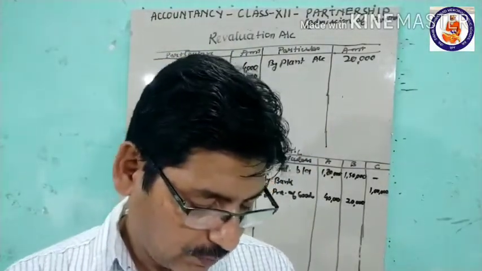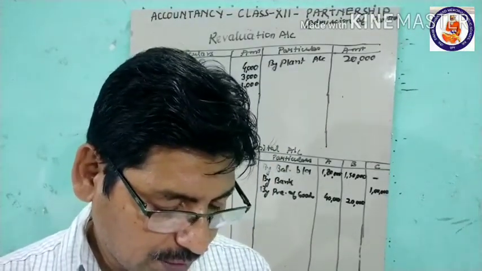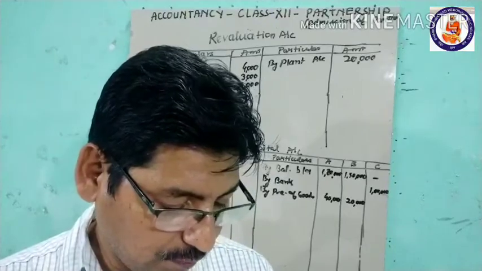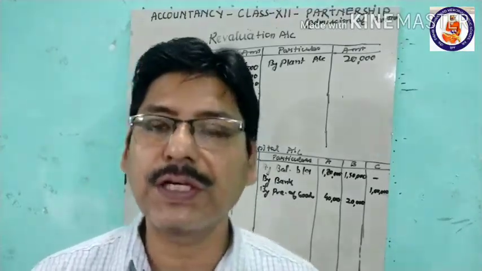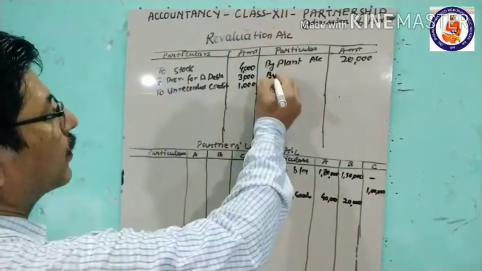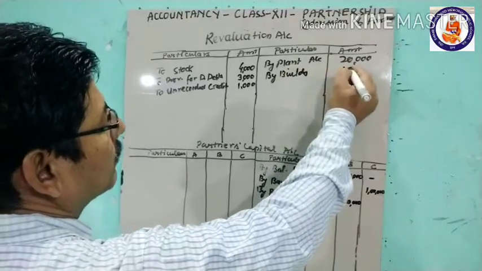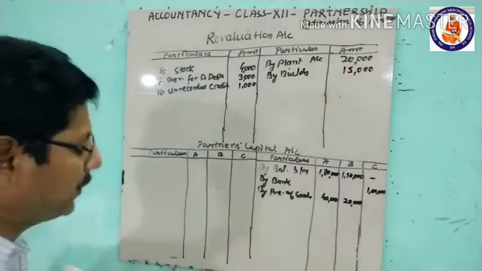Then the value of building is to be appreciated by 10%. The value of building is 1,50,000, and 10% is 15,000. So for building, 15,000. Okay, this is done.